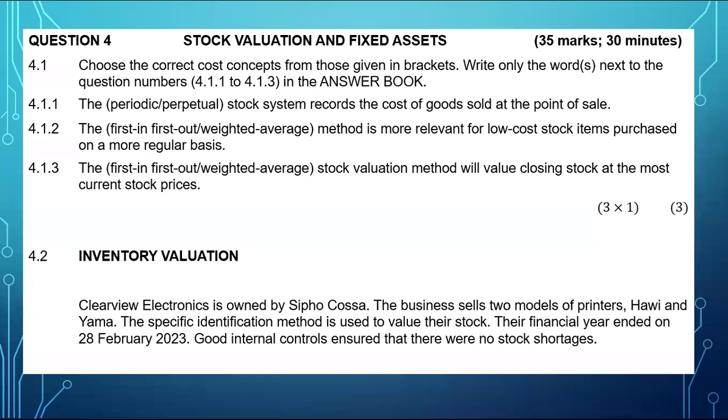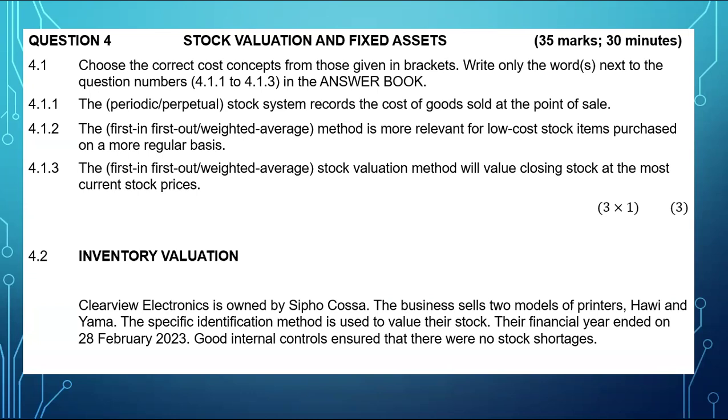We need to choose the correct cost concepts from those given in brackets. Write only the words or word next to the question number, which is 4.1.1 to 4.1.3 in the answer book. Now, 4.1.1 says the periodic or perpetual stock system records the cost of goods sold at the point of sale.